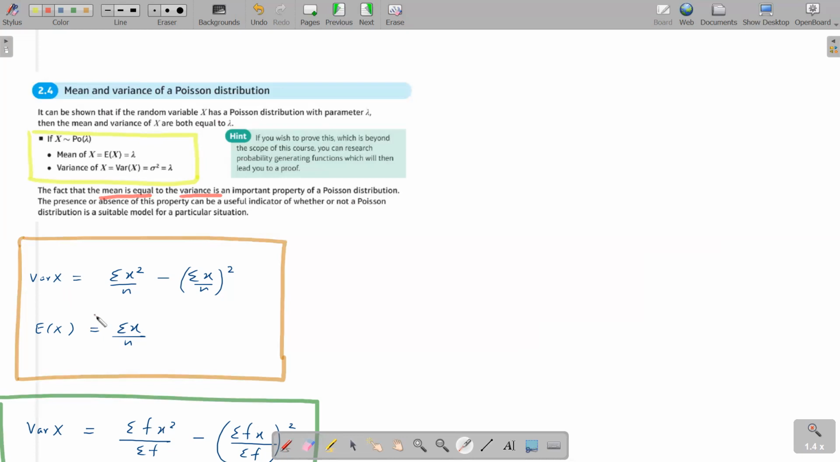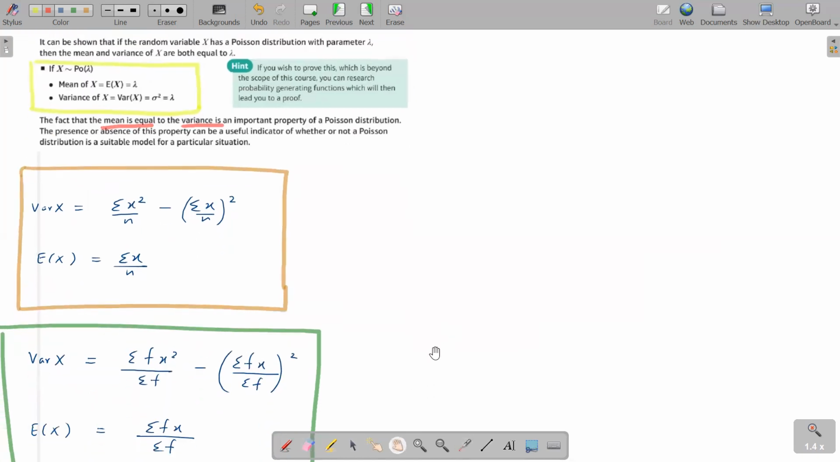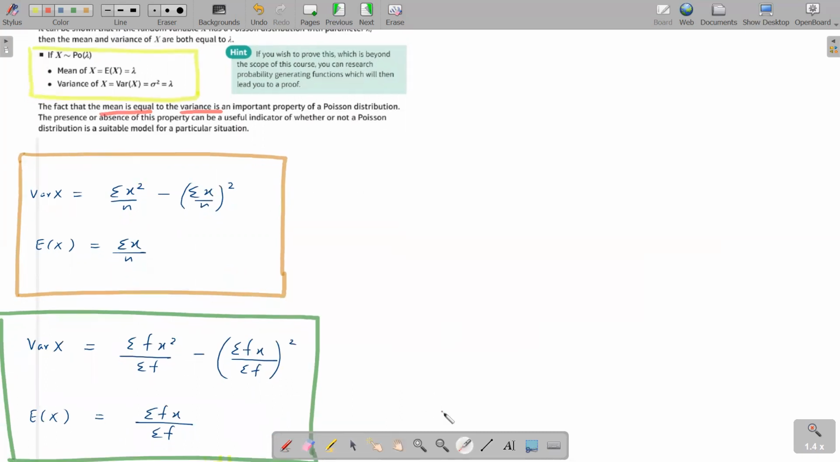Here I've just given you some formulas reminding you of what you learned in S1, to find the variance and the mean. If you have a data set, this is how you calculate the variance and the mean. If you have a data set with a group with frequencies, this is how you calculate the variance and the mean. You should be able to use these formulas in an example and see whether the Poisson distribution is suitable. So let's go for an example.